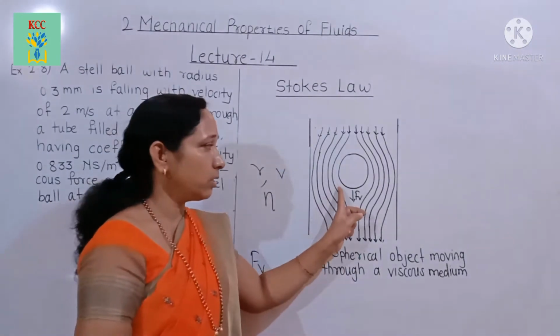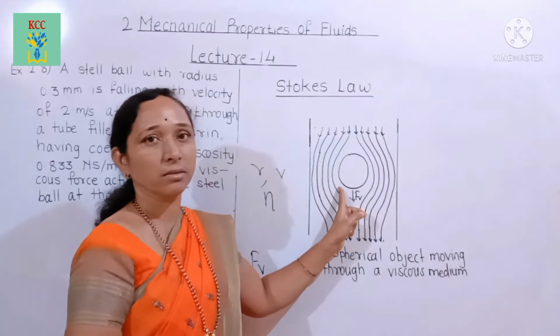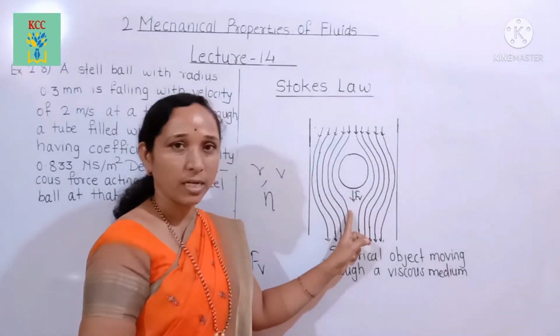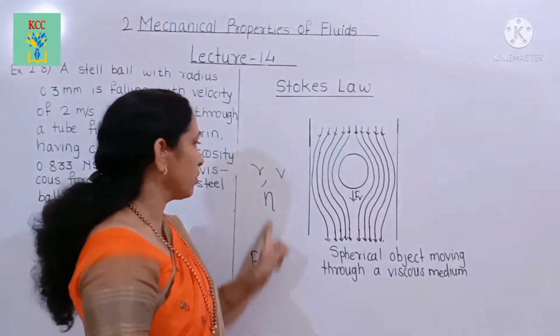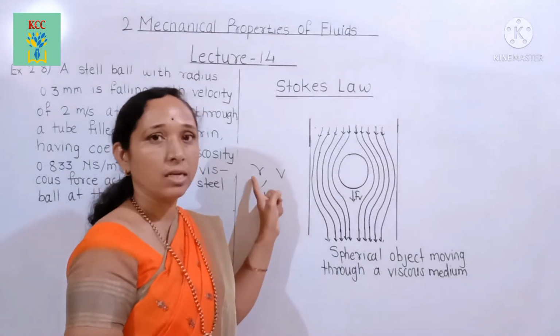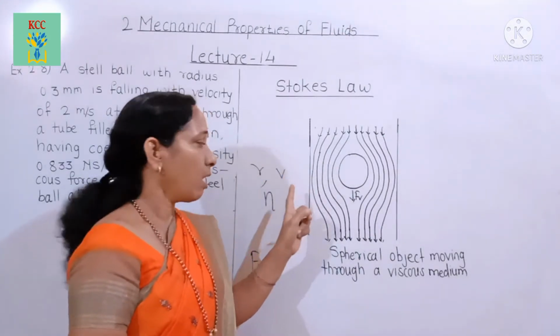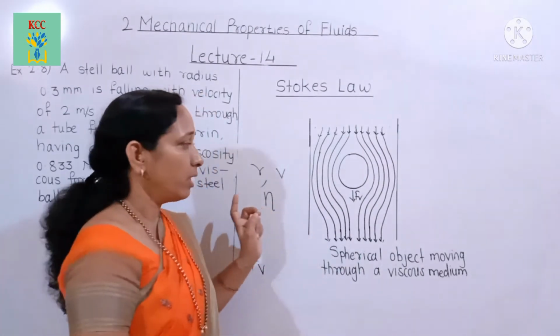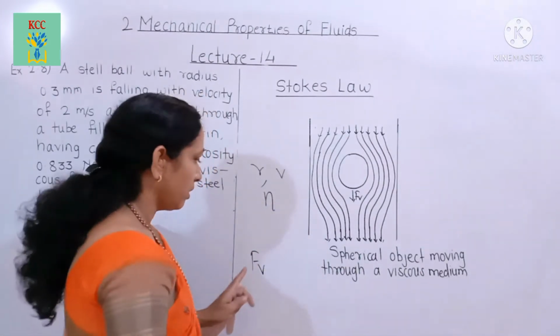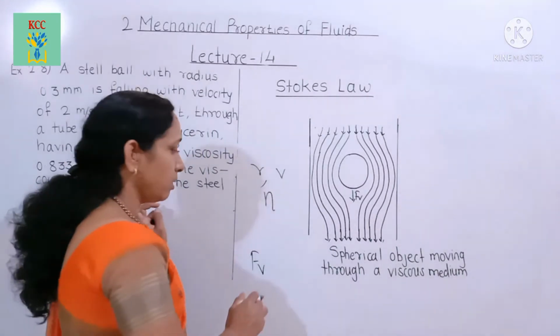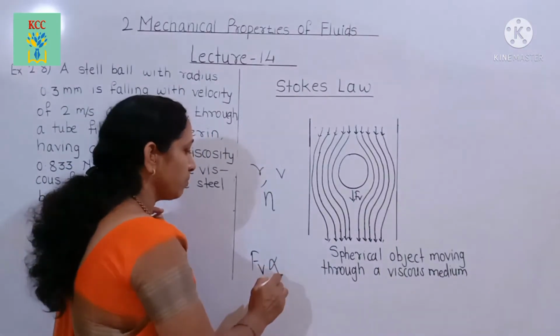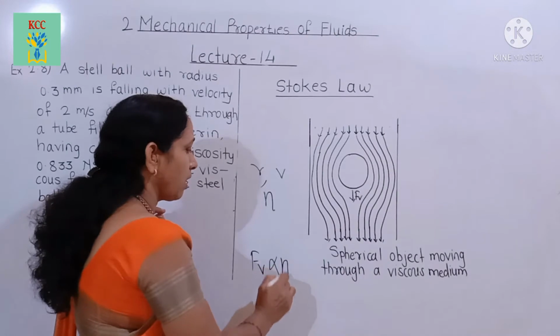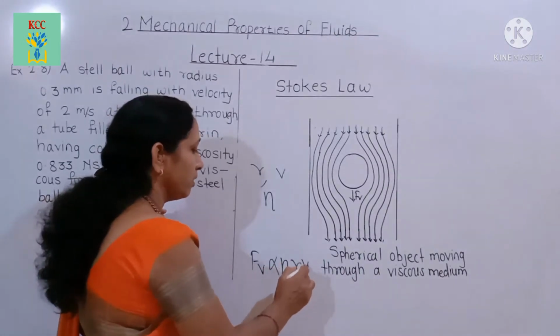Viscous force acting on a spherical object falling through a viscous medium is directly proportional to the radius of the sphere, its velocity, and the coefficient of viscosity. That is, we can write F is directly proportional to eta r v.